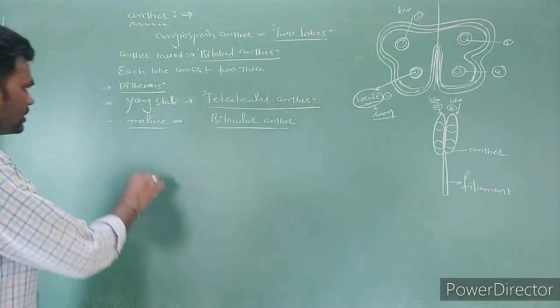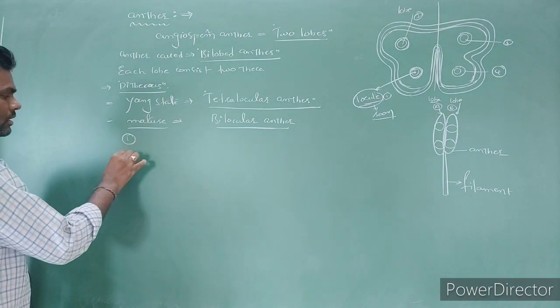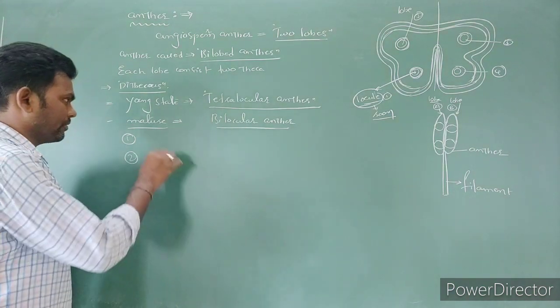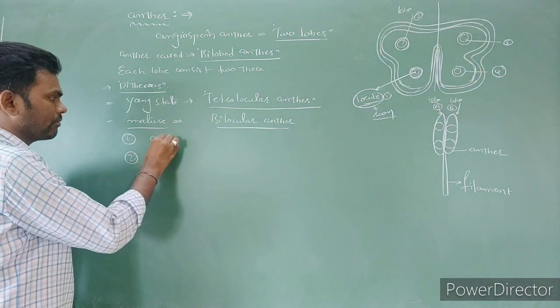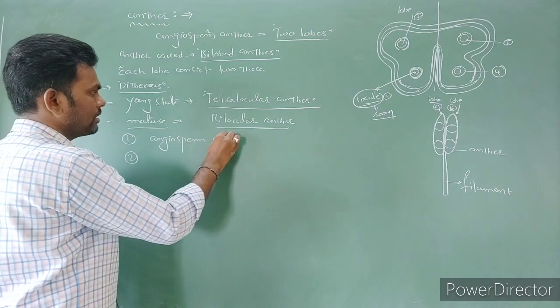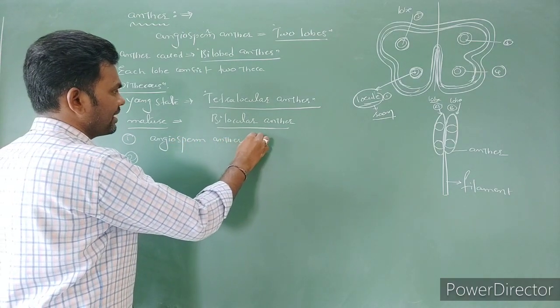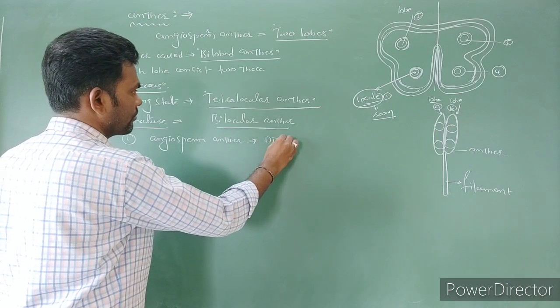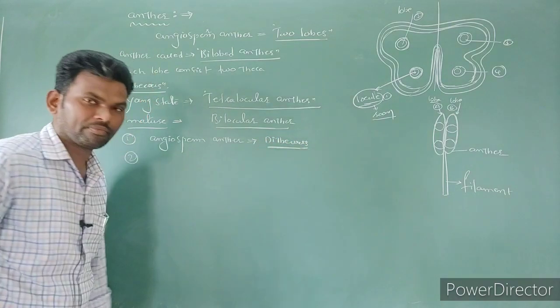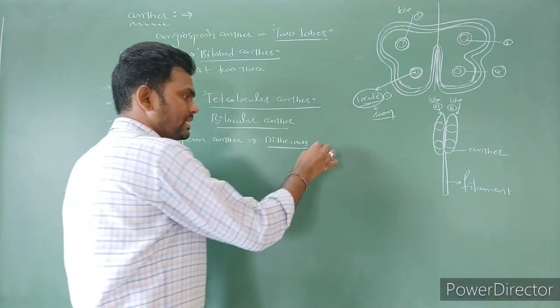Generally, the typical angiosperm anther is dithecous in condition.